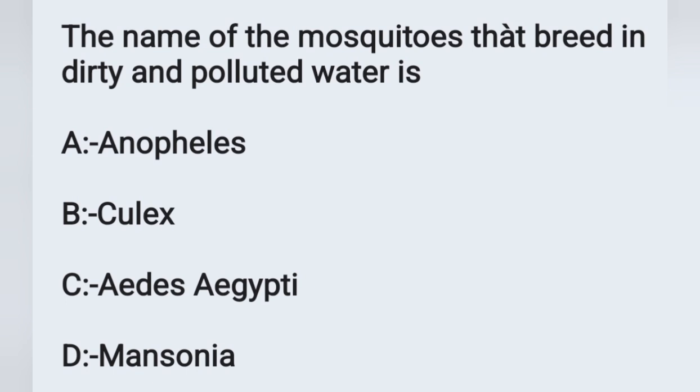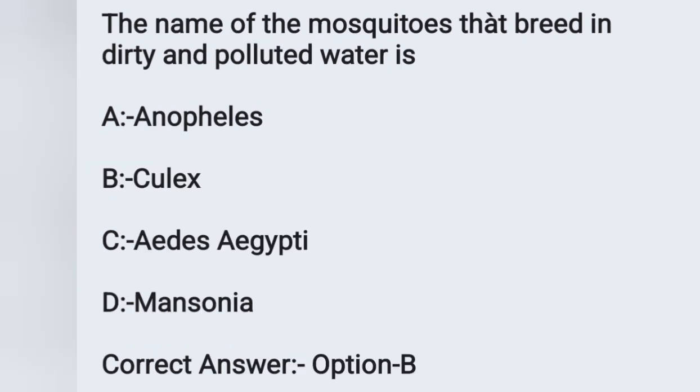And the next question. The name of the mosquito that breeds in dirty and polluted water is. Option A, Anopheles. Option B, Culex. Option C, Aedes aegypti. Option D, Mansonia. Which mosquito breeds in polluted water? It is the Culex mosquito. Option B is the correct answer.